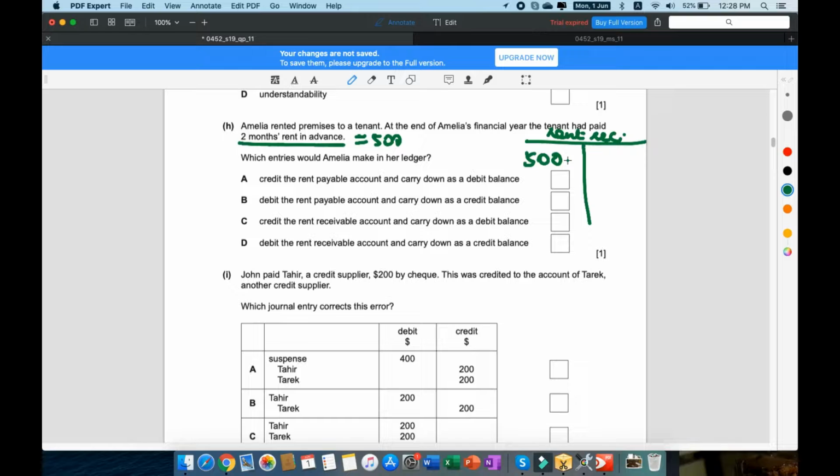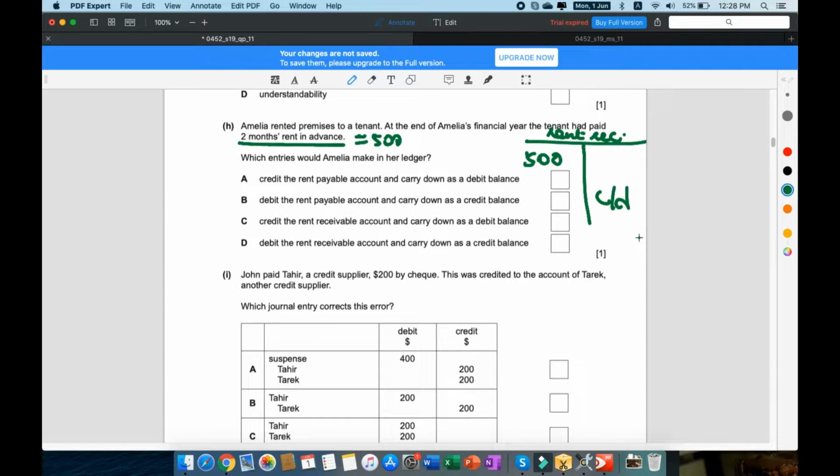So technically, they're a liability for us now. And then because it won't balance with only 500 on the debit side, we're going to have to carry the amount down on the credit side.